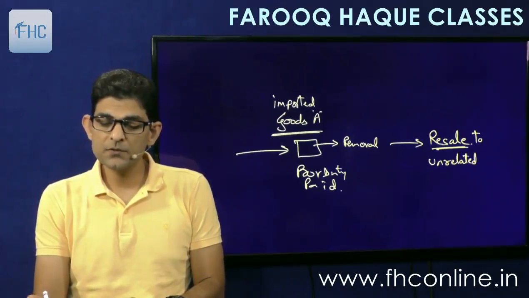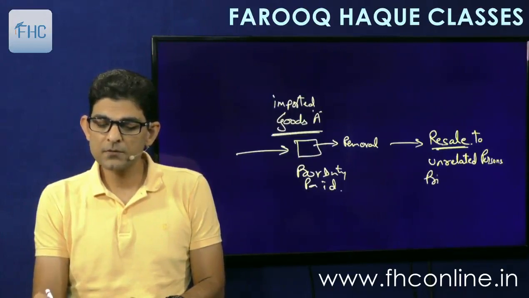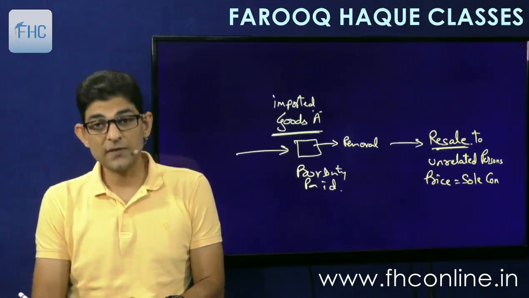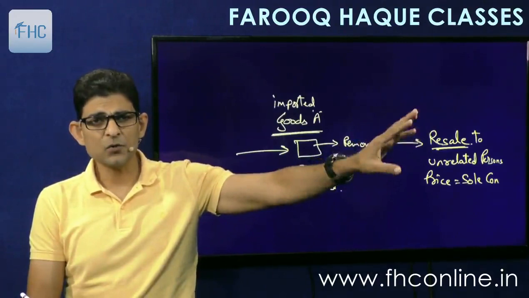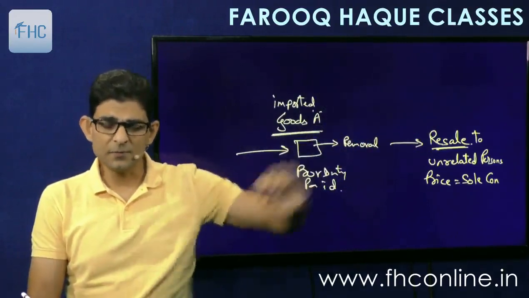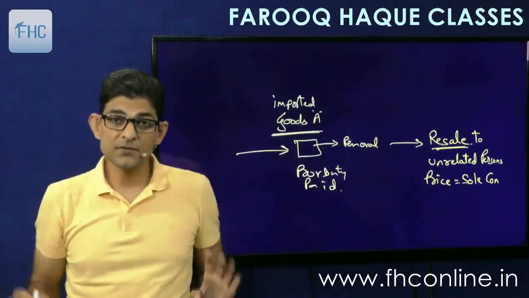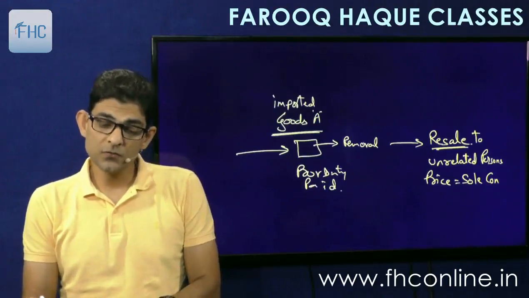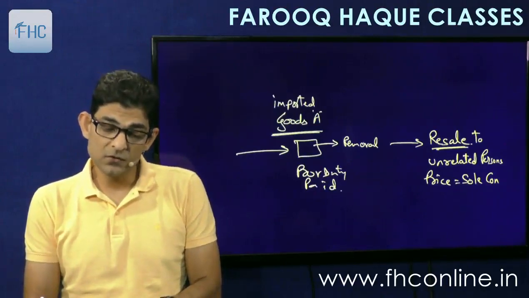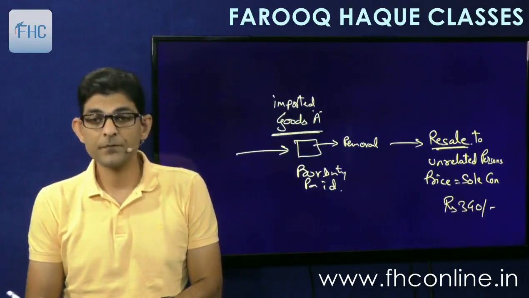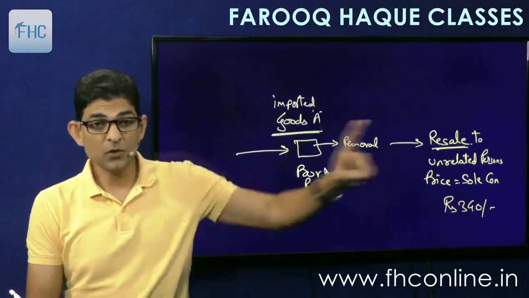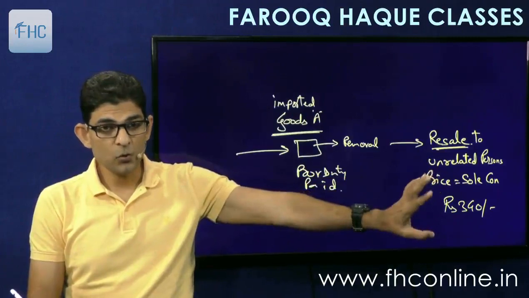To unrelated persons, and where the price is the sole consideration for sale. So this is the real price, because I am selling it in the market, so obviously that is not an affected price, that is a real price. Unrelated people, and price is the sole consideration. So this price that we'll get here, say for example rupees 340 per unit, is my resale price. This we got, this is the real price, no adjustments here.